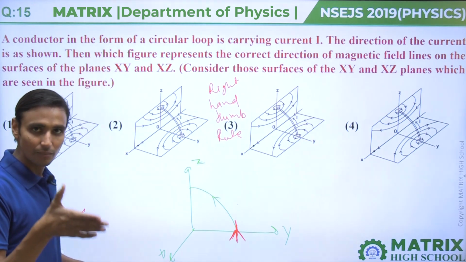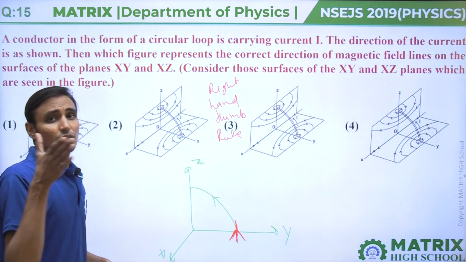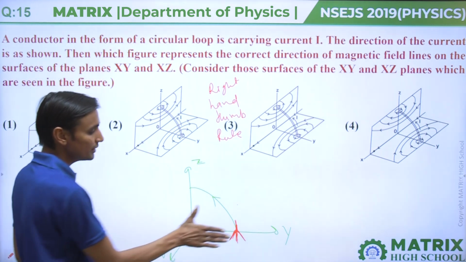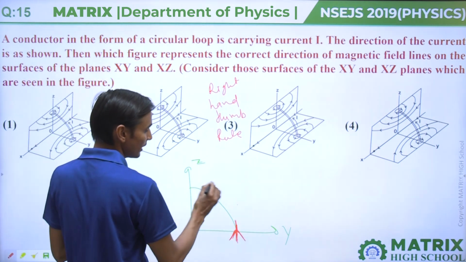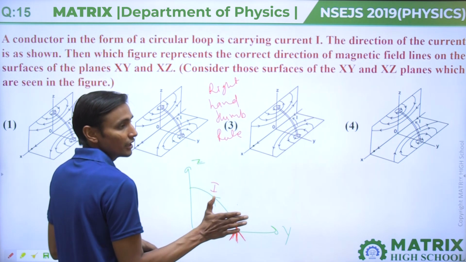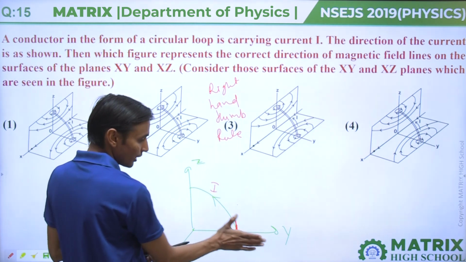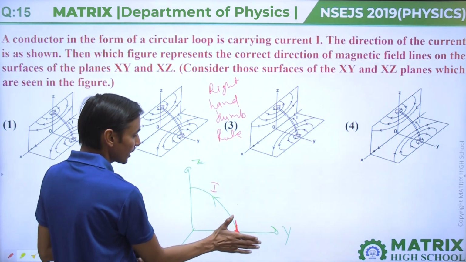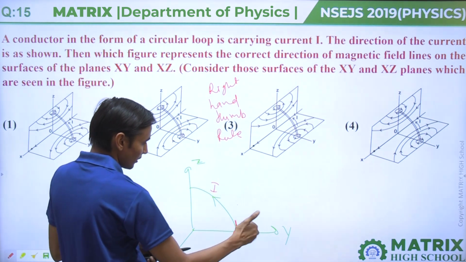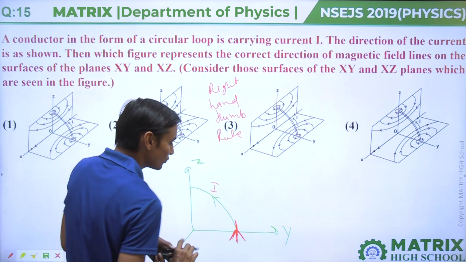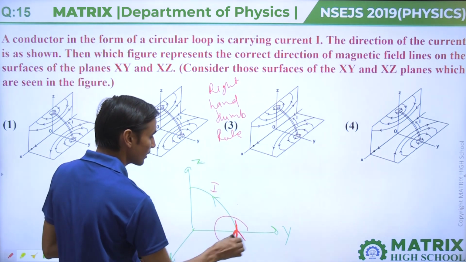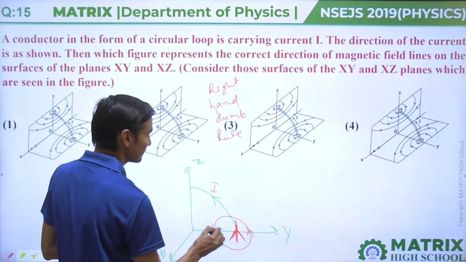According to the right hand thumb rule, the thumb of the right hand should be in the direction of current, and your curling fingers give the direction of the magnetic field. So in this XY plane, it will rotate like this. So magnetic field lines will come like this.